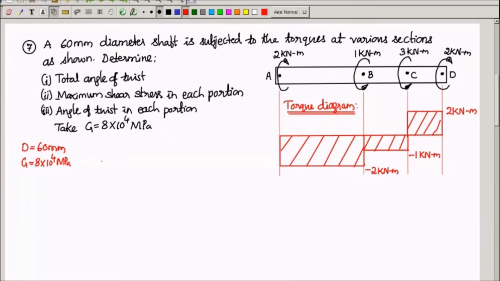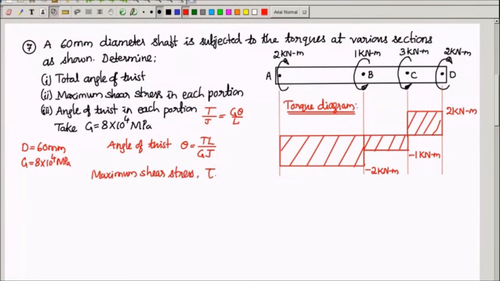We also know that angle of twist theta is TL by GJ. Right? This is from the equation T by J. So from this criterion, I can write theta is equal to TL by GJ. And maximum shear stress tau can be written as T divided by, this is taken from tau by R, tau is equal to T into R by J. Find out what is the polar moment of inertia. So for this shaft, J will be pi into D to the power 4 by 32. Comes out to be 1.2723 into 10 power 6 mm power 4.